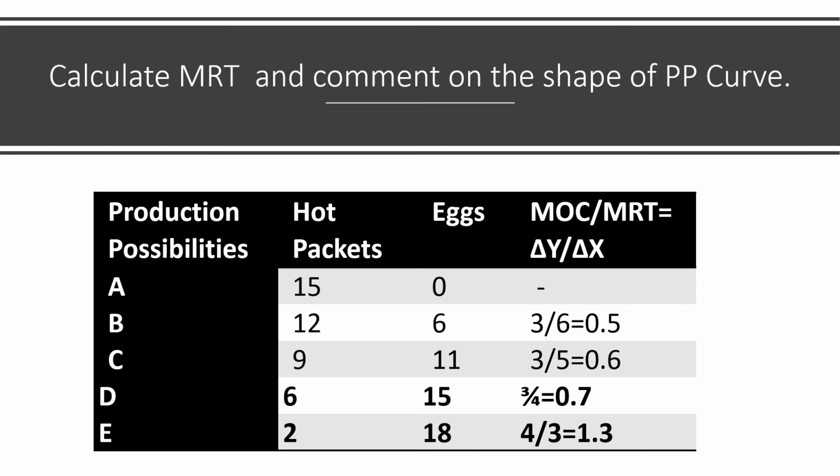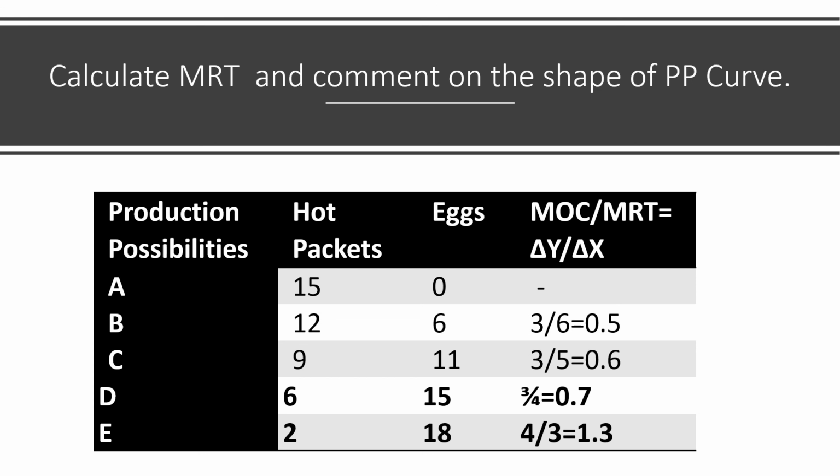Same way, 11 minus 6 is 5, shown in the denominator, and 12 minus 9 is 3, so it is equal to 0.6. 15 minus 11 is 4 and 6 minus 9 is 3, that is 0.7. And the last production possibility combination is 18 minus 15 is 3 and 2 minus 6 is 4. So 4 divided by 3 is equal to 1.3.